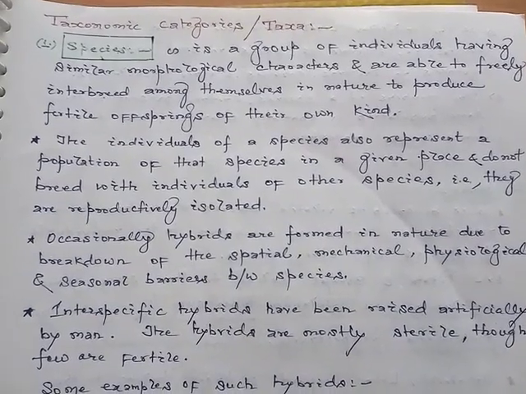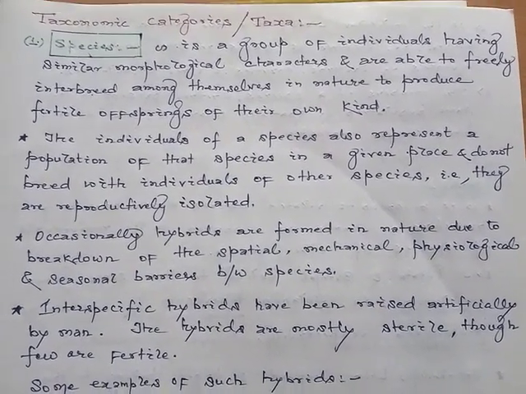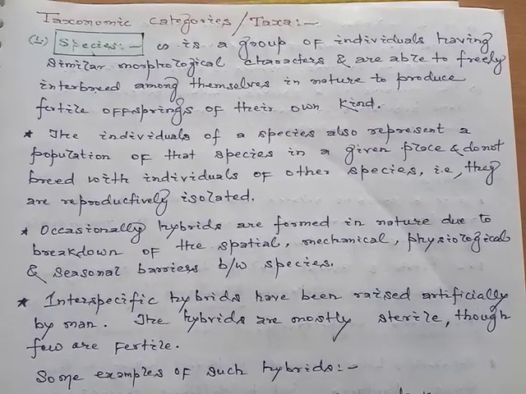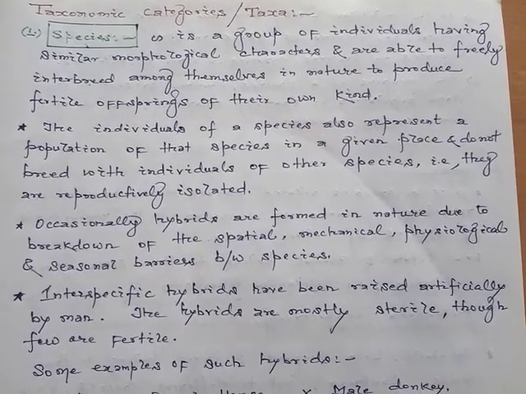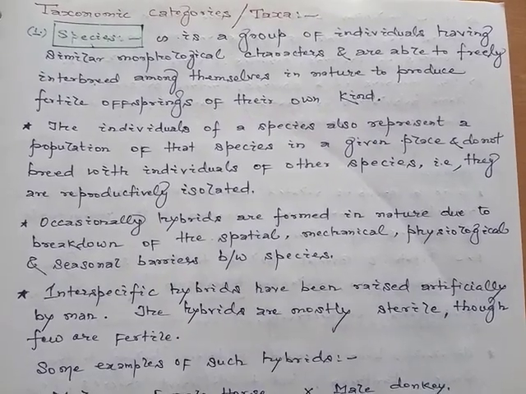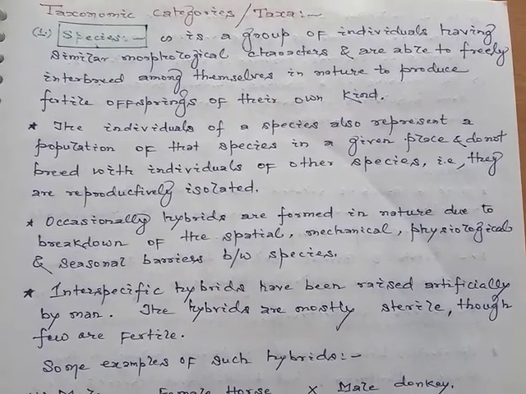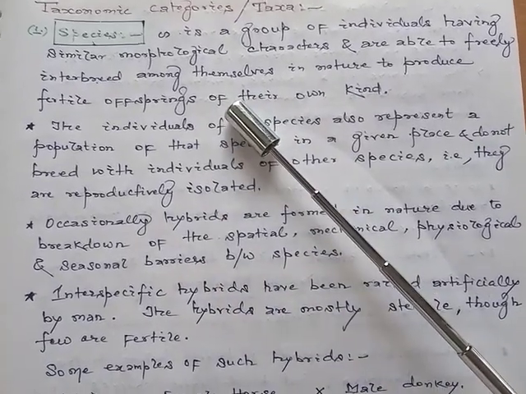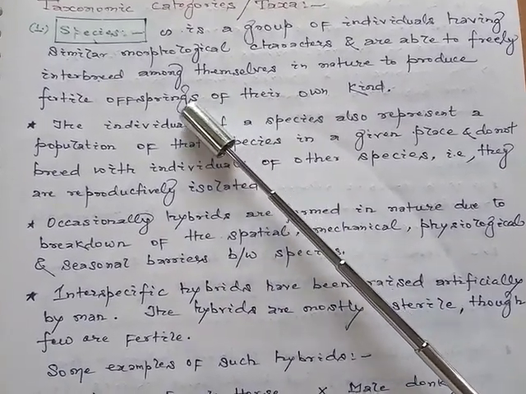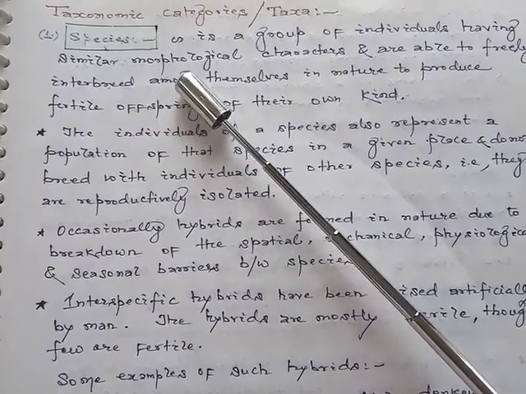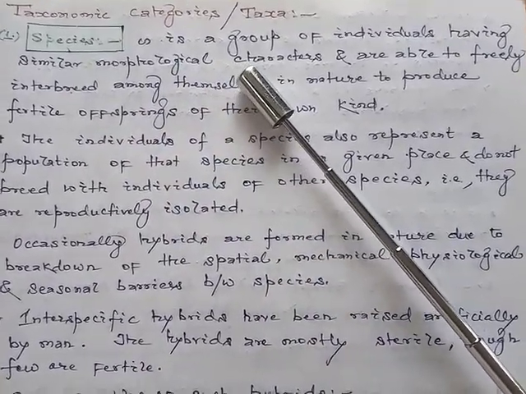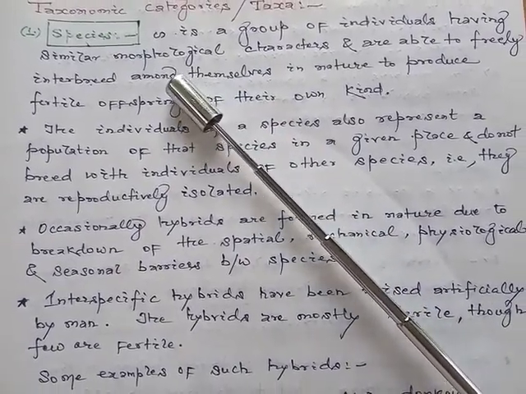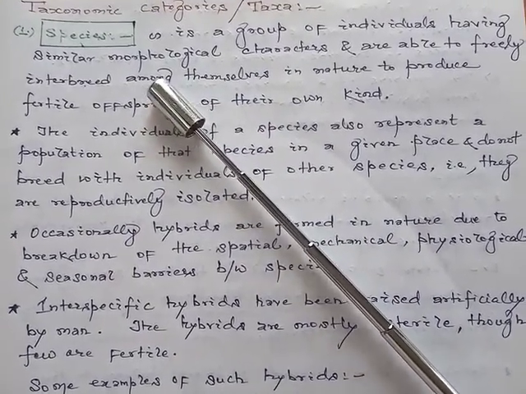Good morning, students. In the previous class, we discussed taxonomy, the basic rules of taxonomy, and the taxonomic hierarchy. Today, we will go further into that topic and discuss the various taxonomic categories or taxa. We will start with the first, which is species.